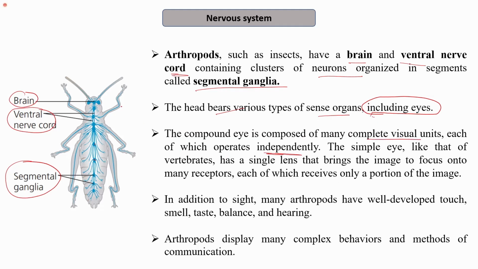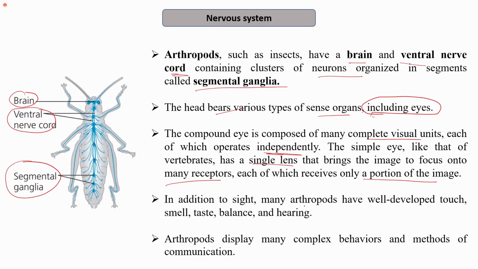Basically, in compound eyes they have different units, multiple lenses, and each of these lenses functions individually. The simple eye, like that of the vertebrates, has a single lens that brings the image to focus onto many receptors, each of which receives only a portion of the image. While in compound eyes, every lens forms its own image, not a portion of the image.